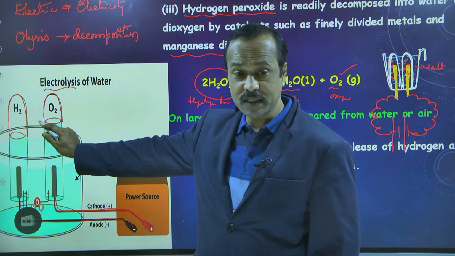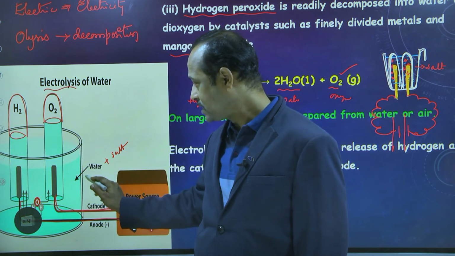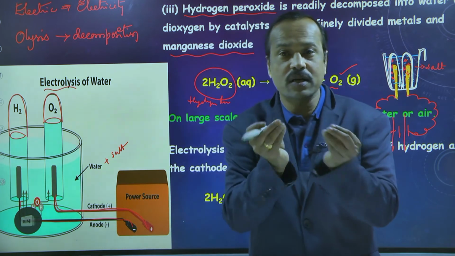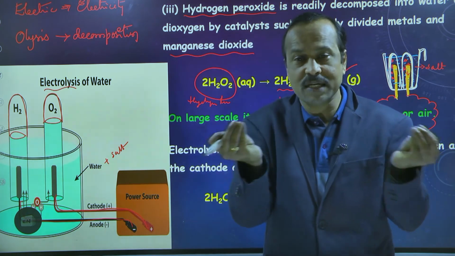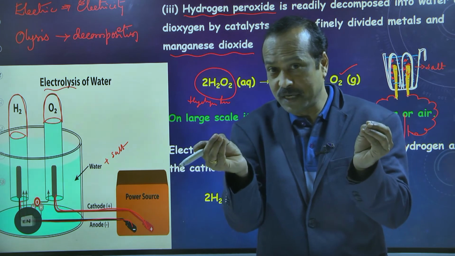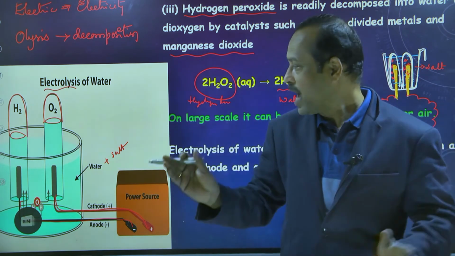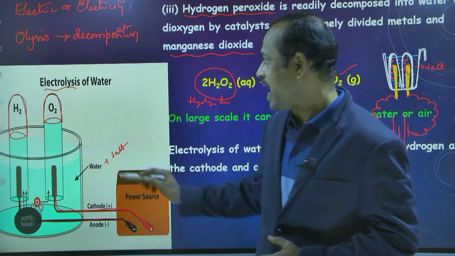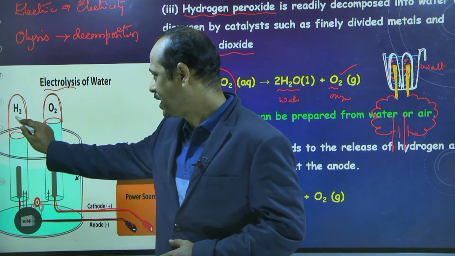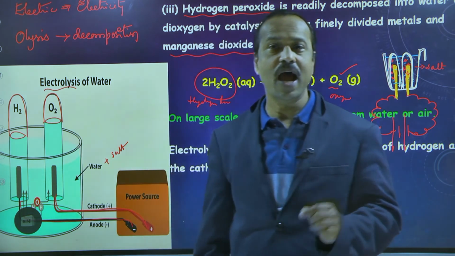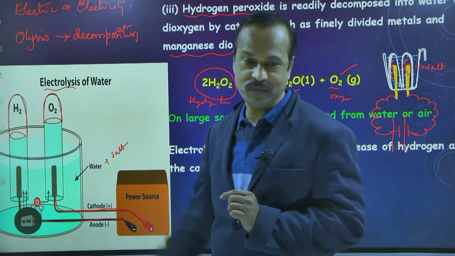So how are we getting this? On passing electricity, the water, H2O, is decomposing, meaning water is splitting, or getting separated, into hydrogen and oxygen. Hydrogen gas is collected at the cathode, here, and oxygen is collected at the anode, here. Is this clear to you?